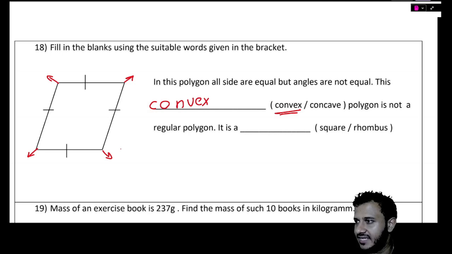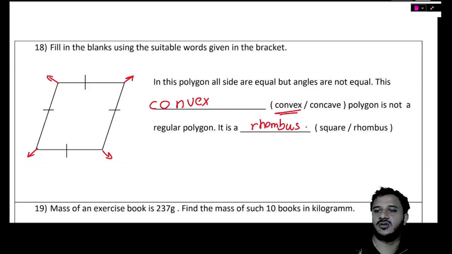A convex polygon is not a regular polygon as all its sides are equal but angles are different. That means it's a square that got tilted. What is that called? Yes, it is a rhombus.